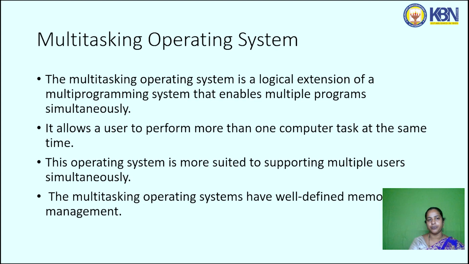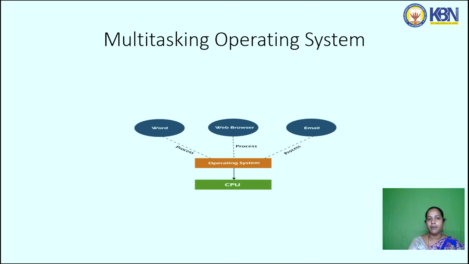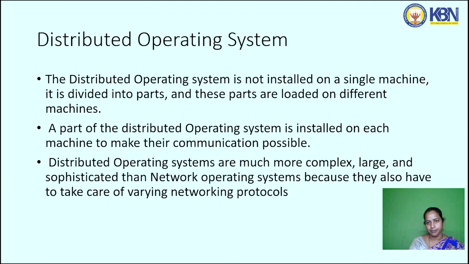Multitasking operating system. The multitasking operating system is an extension of the multi-programming operating system. It allows users to perform more than one computer task at the same time. The operating system is more suited to support multiple users, and it has well-defined memory management. In a multitasking operating system, we can simultaneously work with a word processor, web browser or email, or we can listen to music. So more than one task is done at the same time.